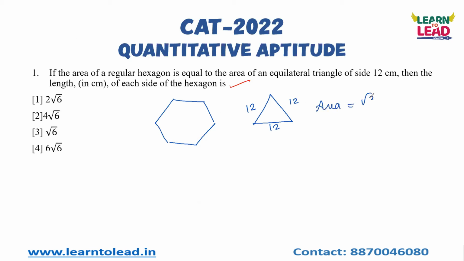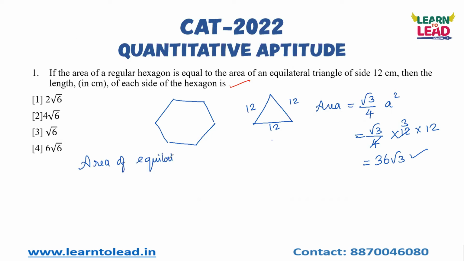You should know the formula: root 3 by 4 a square. If I apply 12 centimeter here, I'll get root 3 by 4 into 12 into 12. So I'll get 36 root 3 as the area of the equilateral triangle. They have told you that the area of the equilateral triangle is equal to the area of the hexagon.